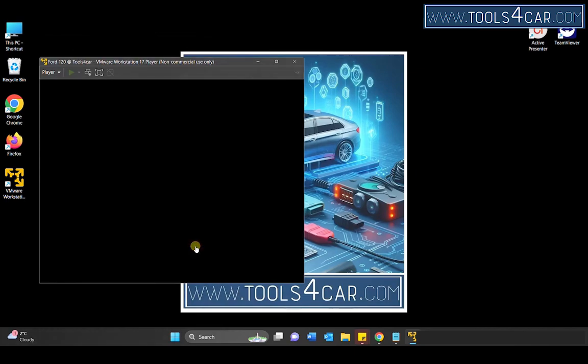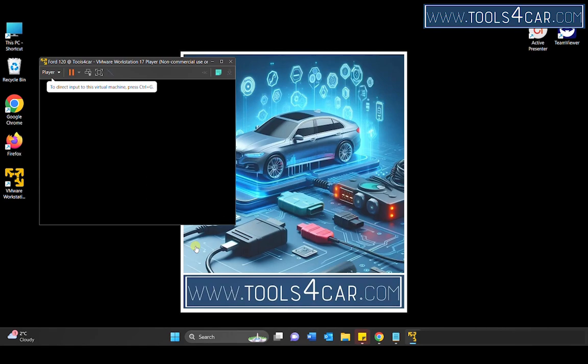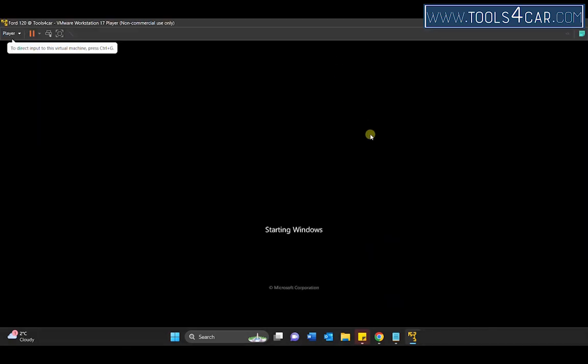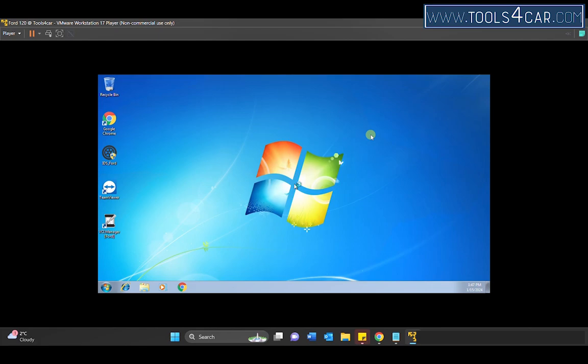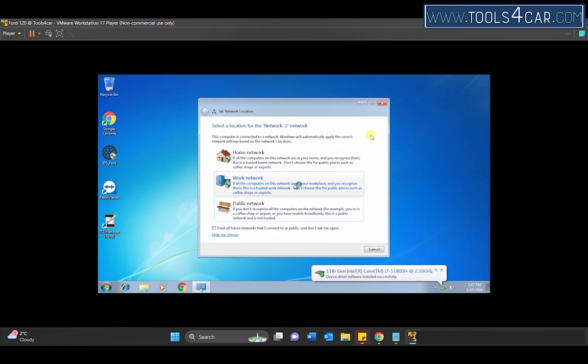Press Play Virtual Machine. If you see this option, select I moved it and OK. Select Public Network and close.